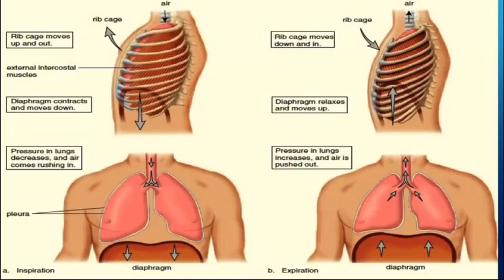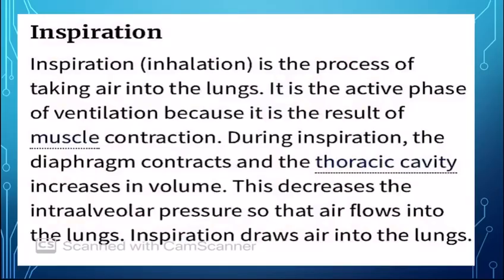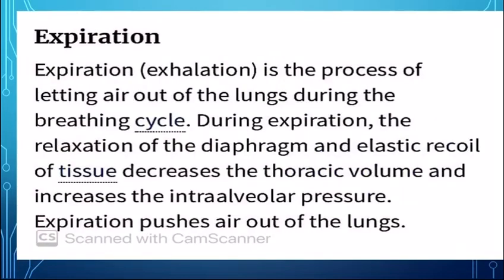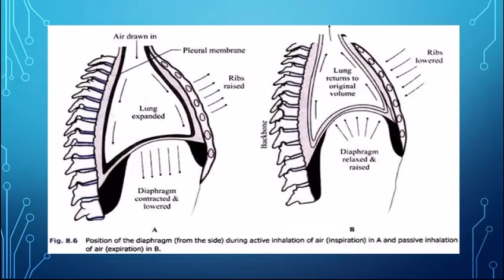So at that time, the pressure in the lungs is increased so that air is pushed out. So inspiration is the process of taking air into the lungs, while expiration is the process of letting air out of the lungs during the breathing cycle.